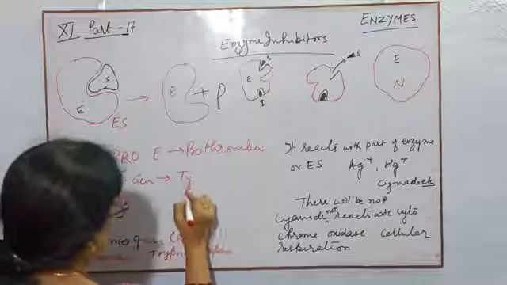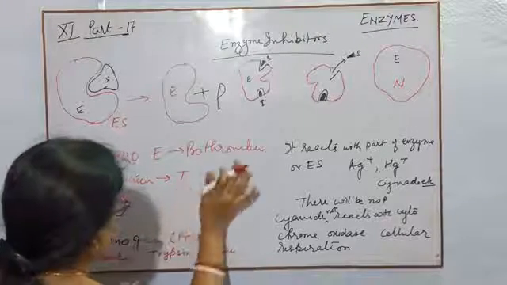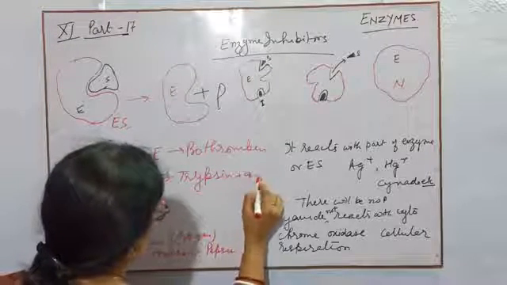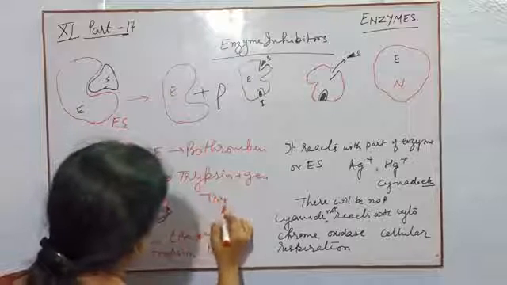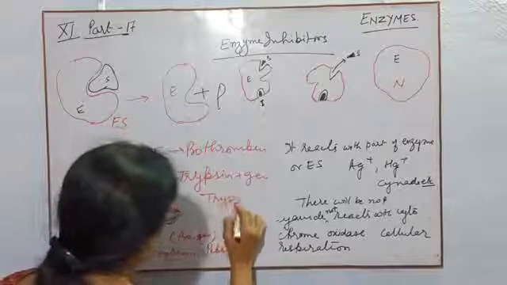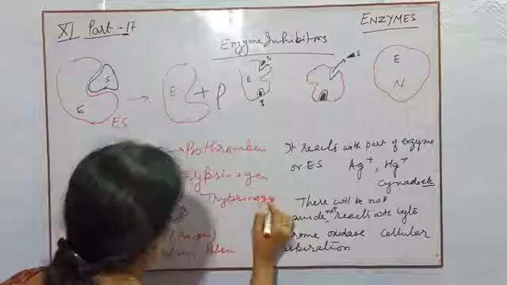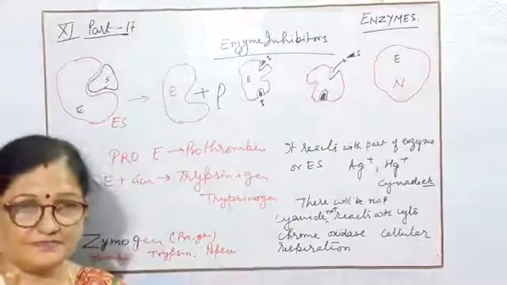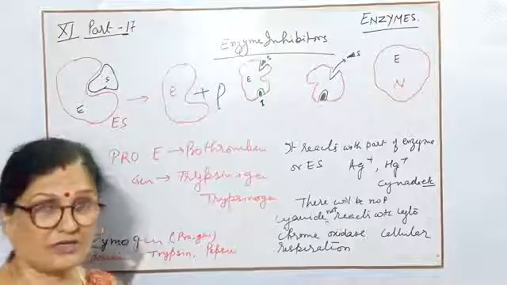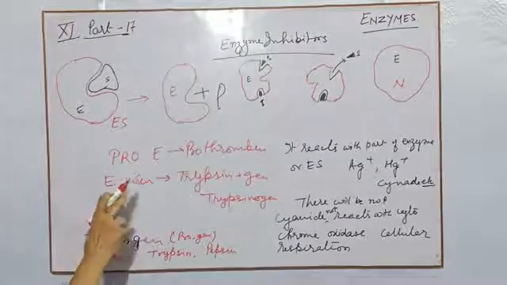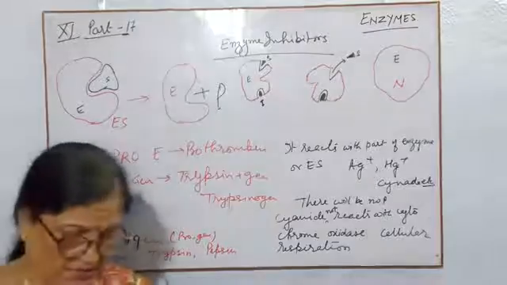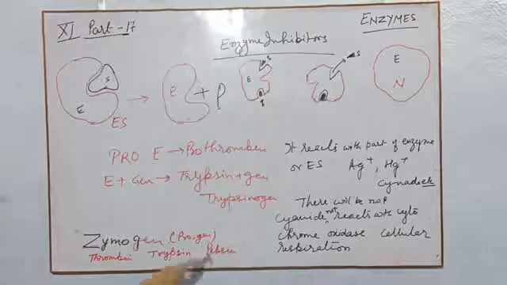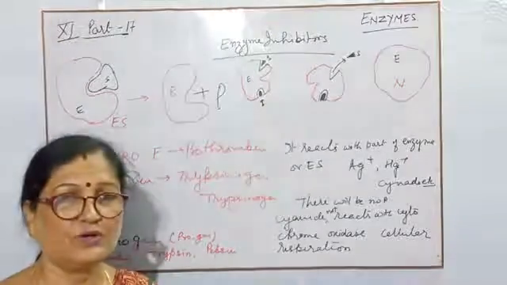Trypsin plus gen forms trypsinogen. The same thing happens with blood clotting, that is fibrinogen. When fibrinogen gets active, it changes into fibrin. Then pepsinogen also changes into pepsin.